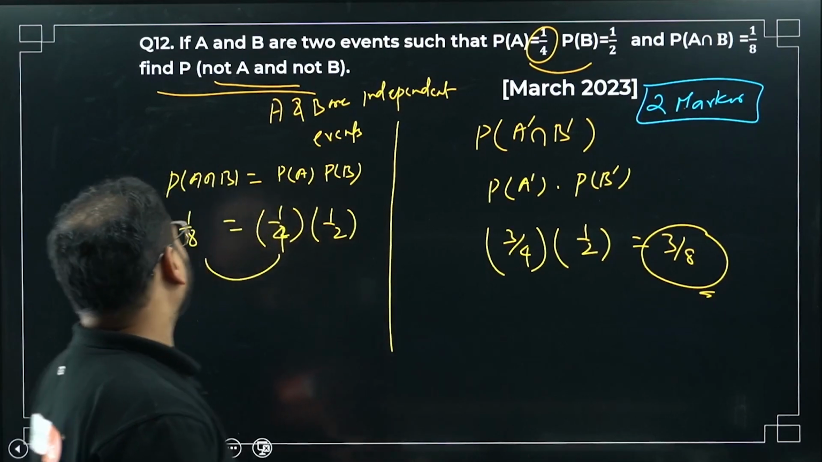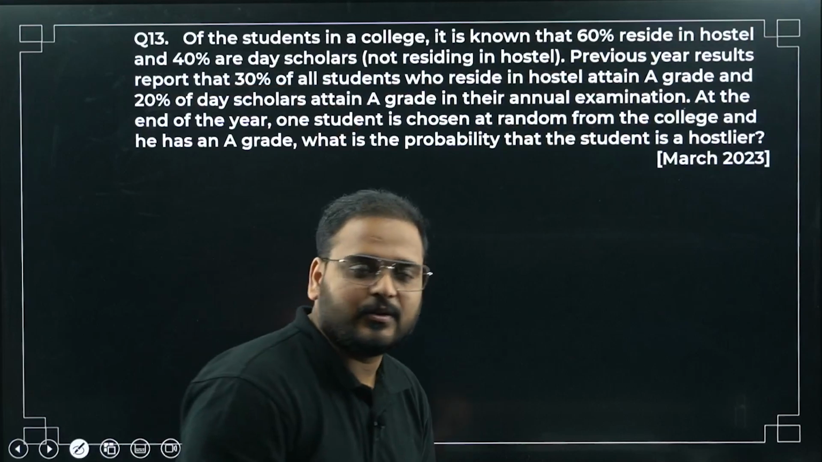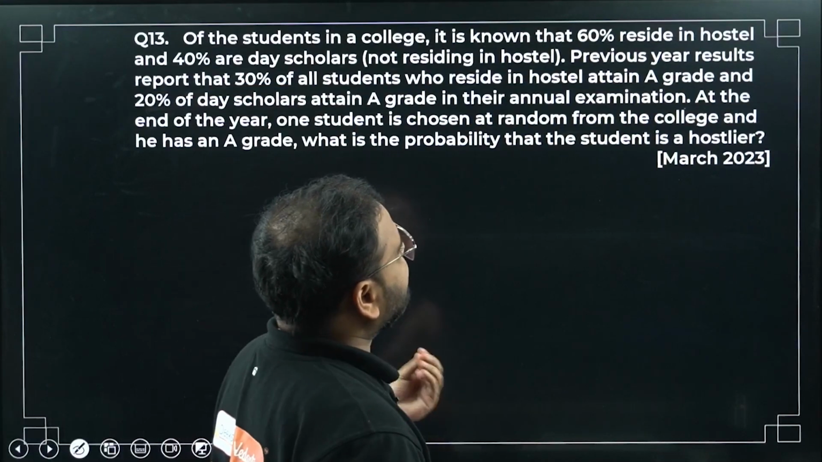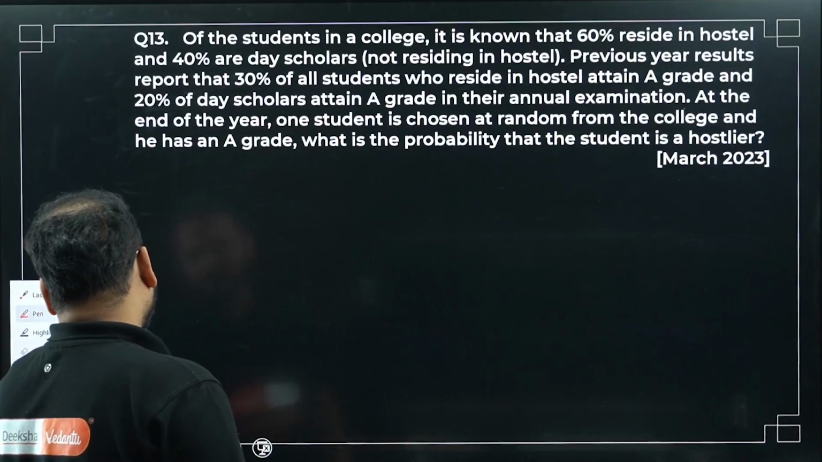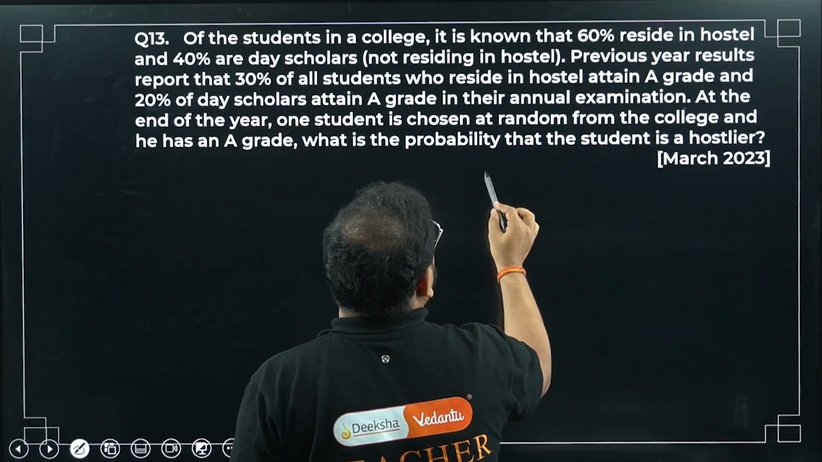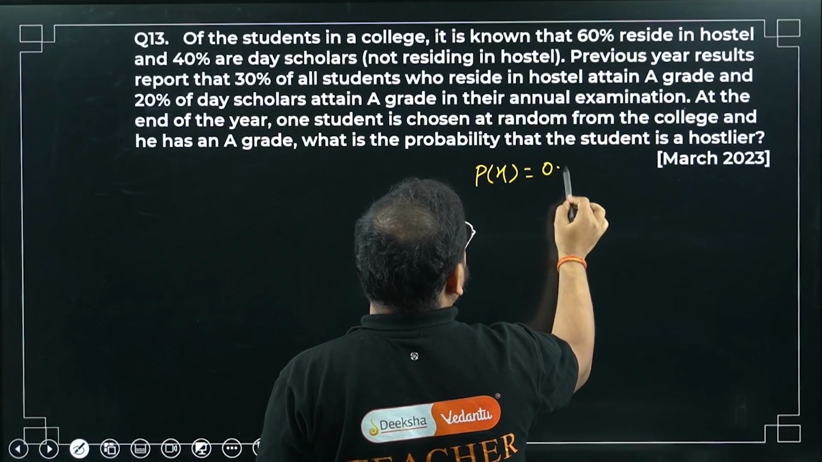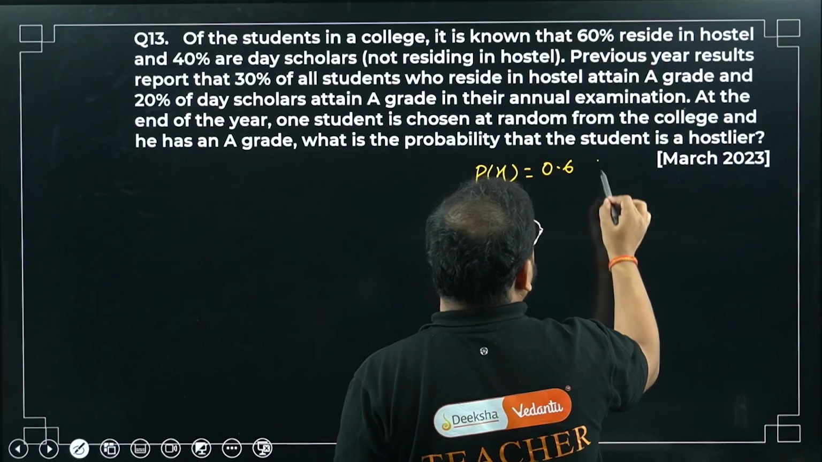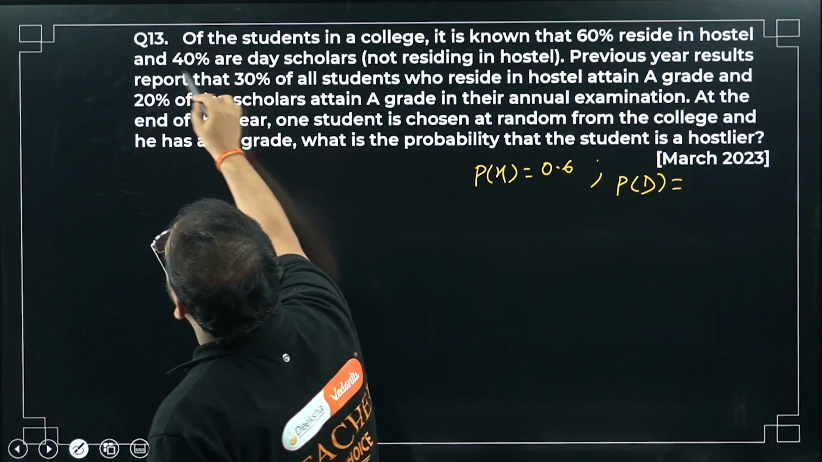Moving on to question number 13. A very good question, have a look. Of the students in a college, it is known that 60% reside in hostel and 40% are day scholars. Means if I have to pick one student from hostel, what am I getting? 60% means 0.6. Same way, for a day scholar, 40%, so 0.4.